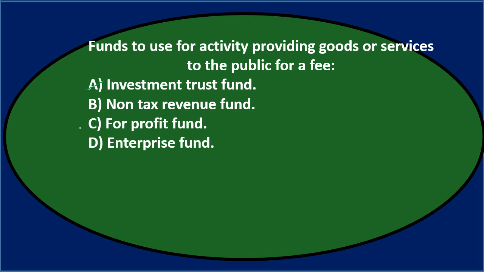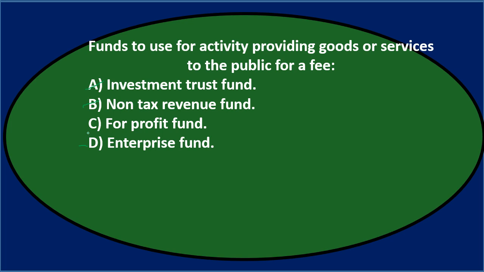Of these terms, the one that should sound familiar as a fund is the enterprise fund. The non-tax revenue fund doesn't sound quite right. And the for-profit fund, we don't really use for-profit in governmental accounting because we consider the whole thing non-profit, even though we're acting like a business in this case.